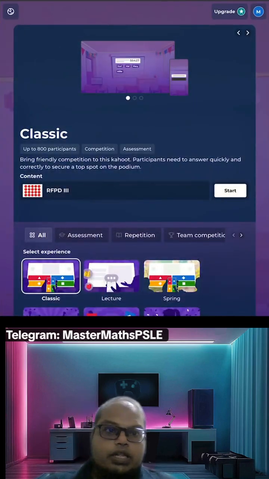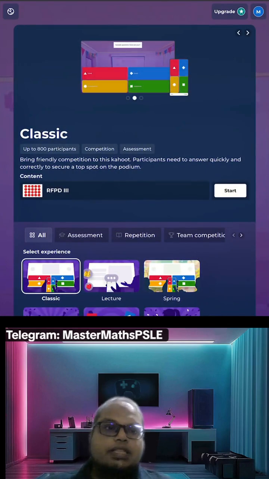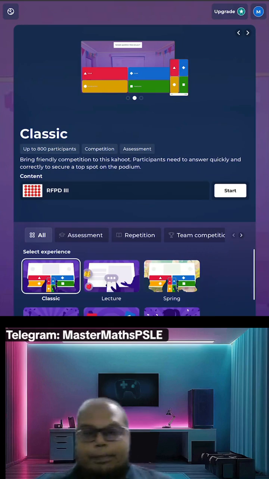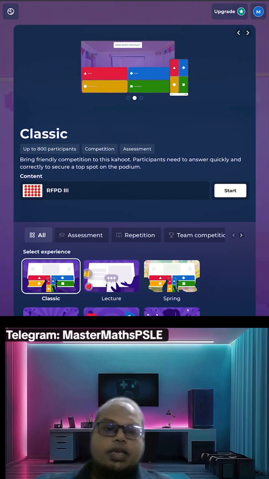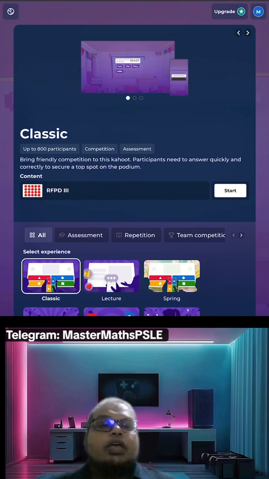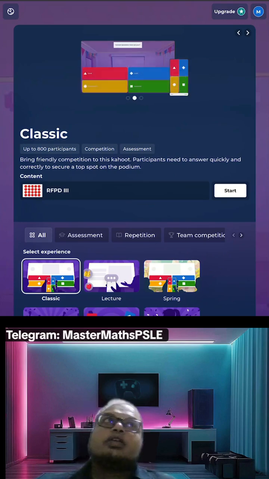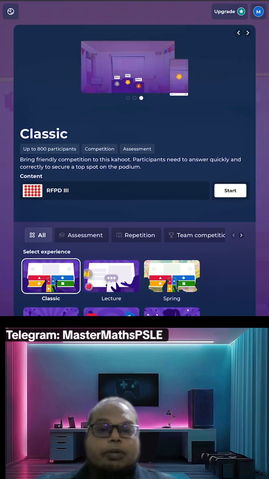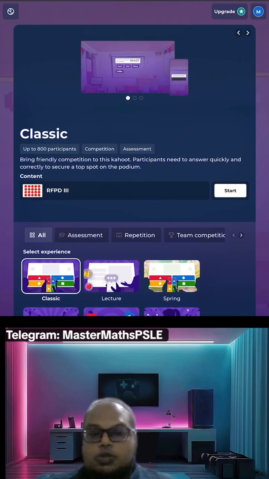I'll be clicking the start button soon in about a minute. In the meantime, go and help us share this live with your friends. If you have a family WhatsApp group or anything like that, you can share. It's open to all. Even if you are Primary 5 or even Primary 4, if you want to try your luck, by all means you can join also. Any secondary school students can join too.